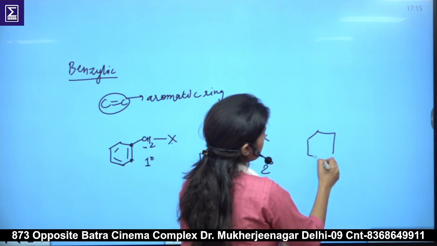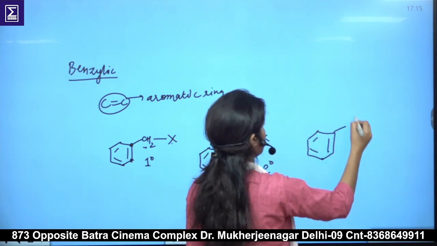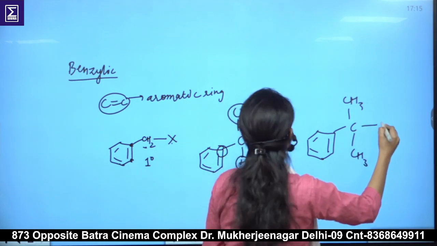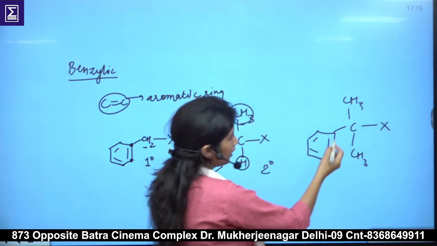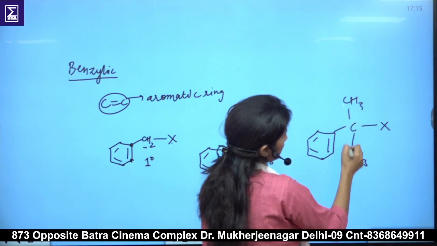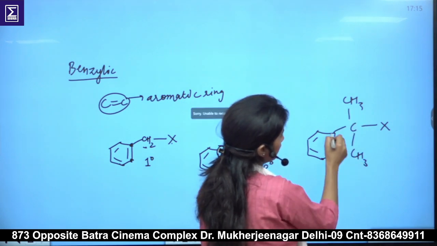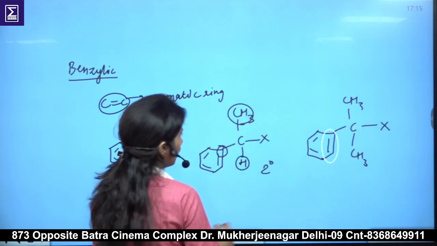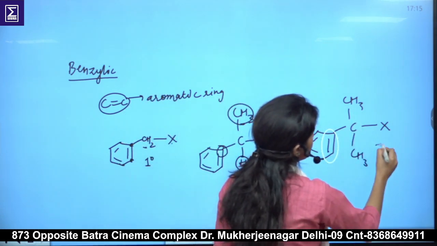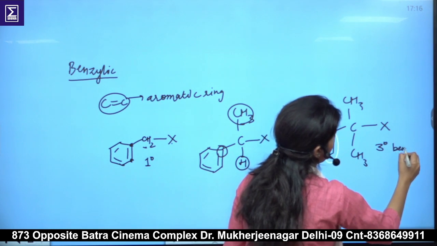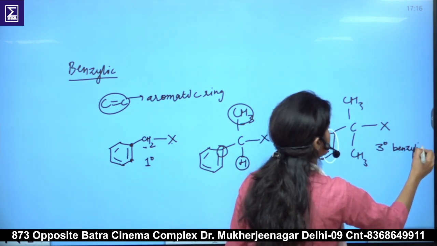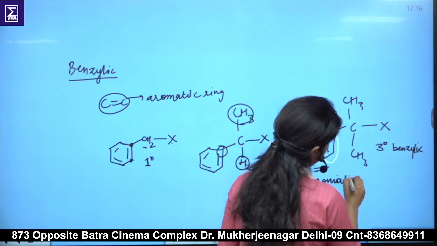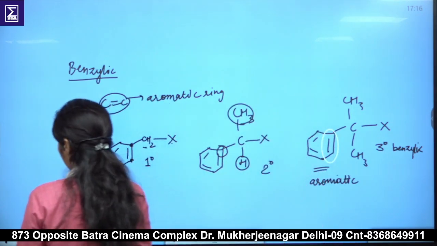In the case of tertiary benzylic, it will again have CH3, and this will be the halogen. Here it is directly attached to 1, 2, 3 carbons, including the carbon-carbon double bond, then it is known as tertiary benzylic. Why benzylic? Because it is the carbon-carbon double bond of the aromatic ring. So this completes the second classification.